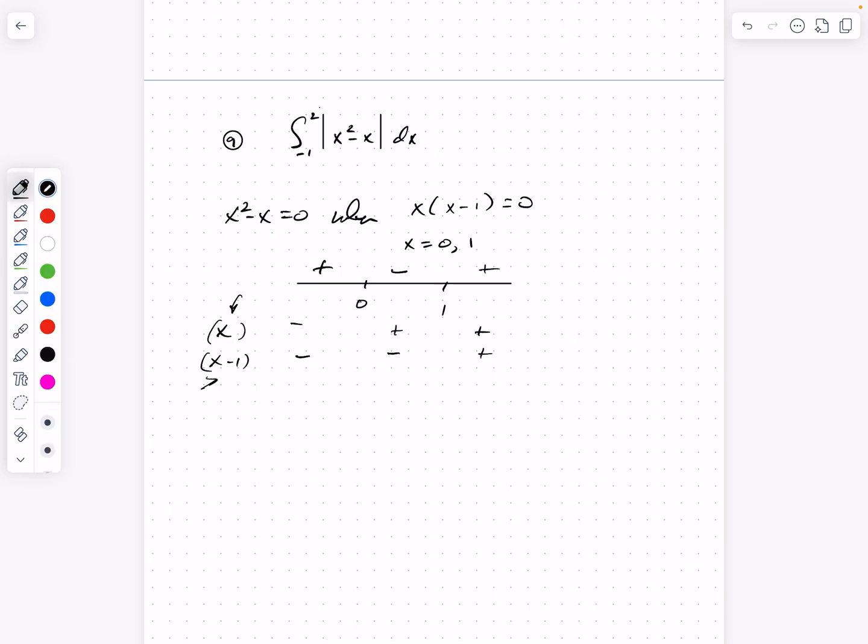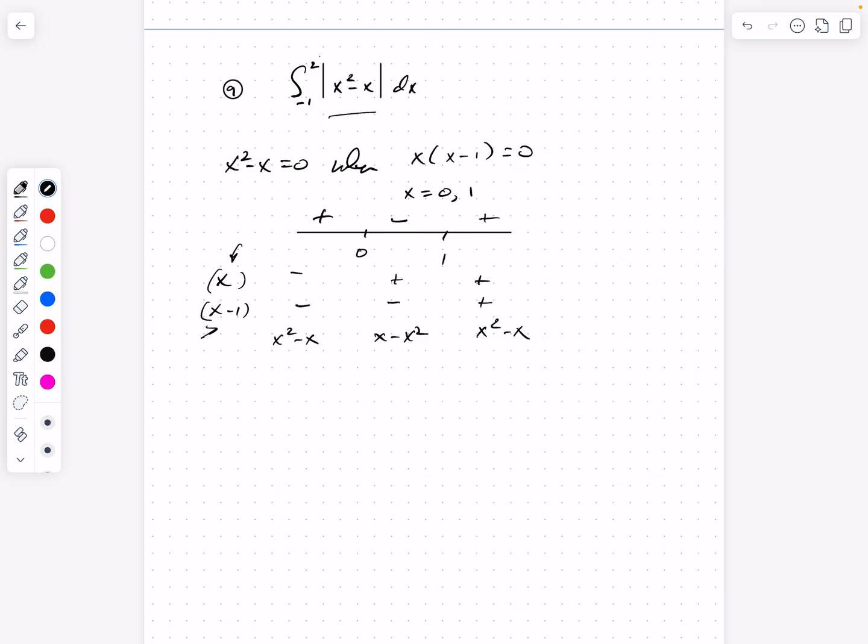So again, if I'm looking at values greater than 1, I can just evaluate x squared minus x, and that's the same as evaluating the absolute value. Likewise, for any value of x less than 0, this expression is still positive, so I can just evaluate again x squared minus x. But if the value of x is between 0 and 1, in that interval, I need to evaluate the opposite of x squared minus x, or x minus x squared. Okay?